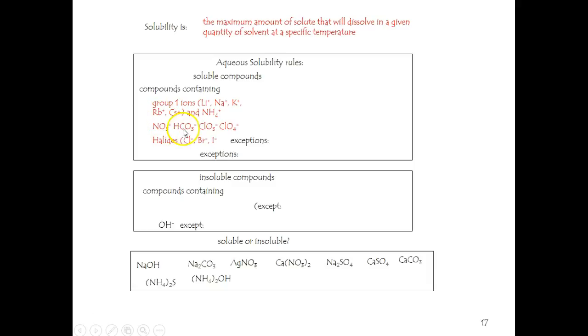Nitrates are always soluble. Bicarbonates are surprisingly always soluble. Chlorates are always soluble. Perchlorates are always soluble. Pure memorization. Some exceptions to those three halides include silver, mercury 2, and lead 2+. Those are ones, frankly, I always forget. I would recommend that you take a quick look at them the night before the test, because talk about obscure.